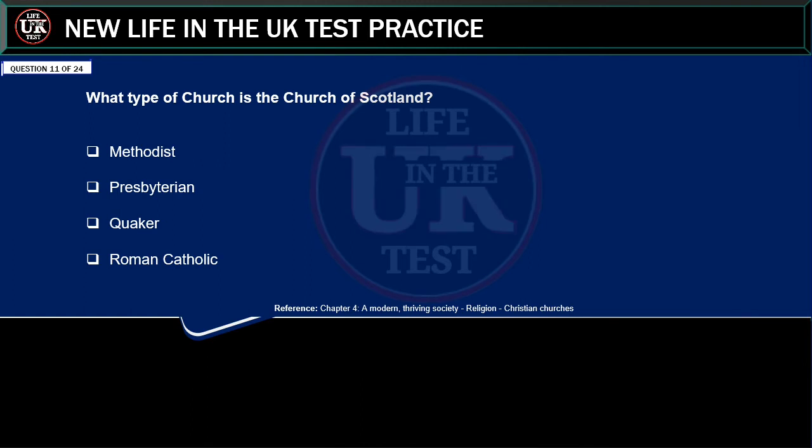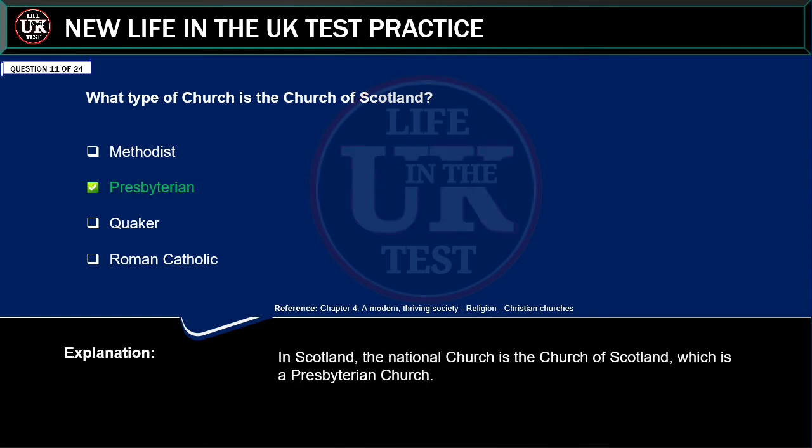What type of church is the Church of Scotland? Methodist, Presbyterian, Quaker, Roman Catholic. Correct answer: Presbyterian. Explanation: in Scotland, the national church is the Church of Scotland, which is a Presbyterian church.